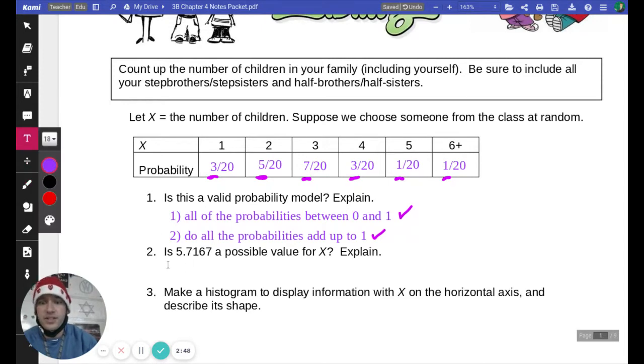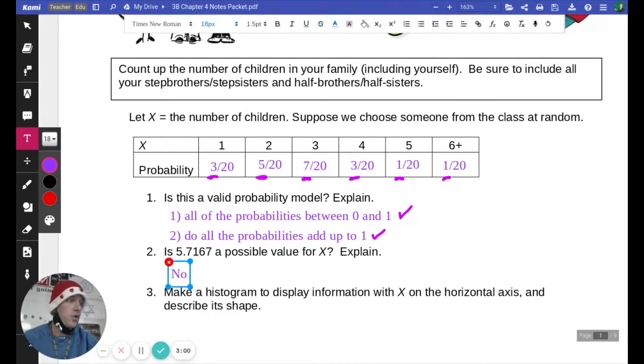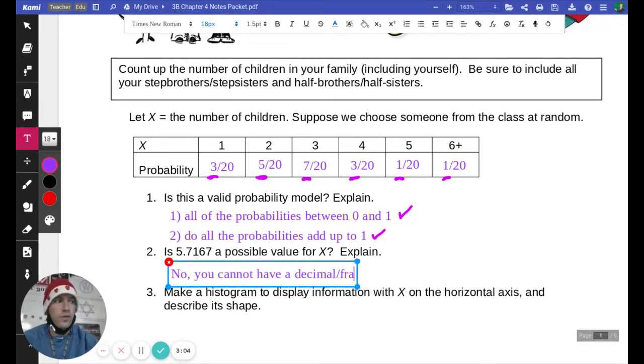The next question is, is 5.7167 a possible value for x? So x is the number of children. Can you have 5.7167 children in your family? No, you cannot have a decimal or fraction number of children in your family.